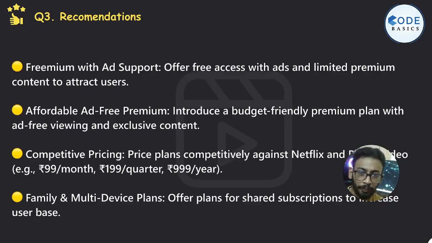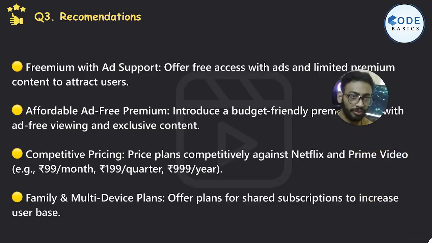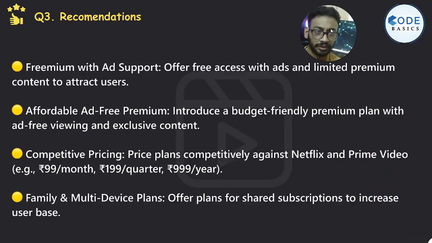Third is competitive pricing. In this competitive market, pricing should be competitive, and for India this becomes more significant. And family and multi-device plans: offer plans for shared subscriptions to increase user base, like Prime Video or Netflix.